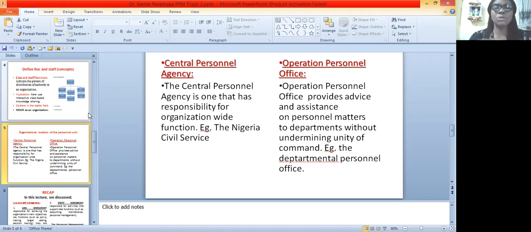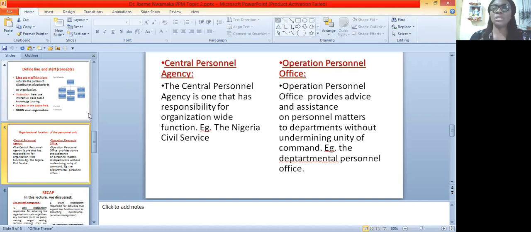But when they get all these people, they go into what we call operational personnel. When they bring them from the centralized place to the Ministry or parastatals, they still have their operational personnel office. These people provide advice and assistance on personnel matters to departments, without undermining the unity of command.